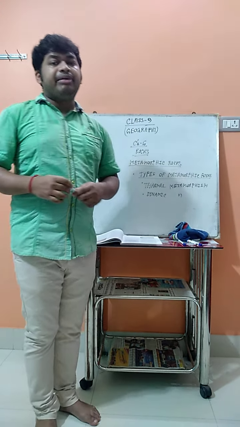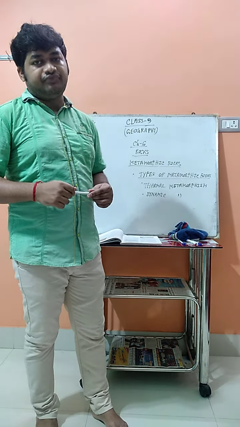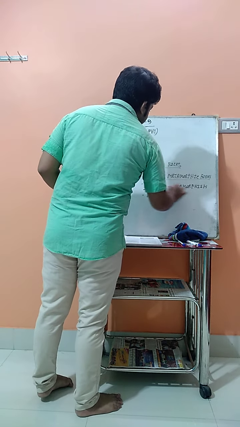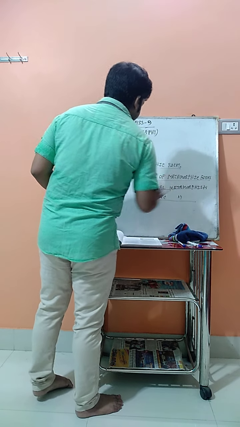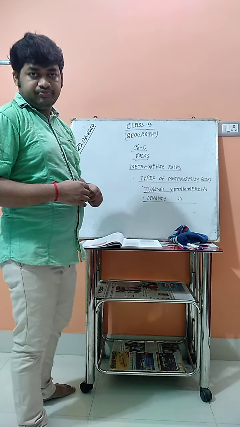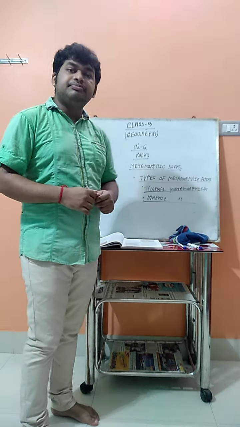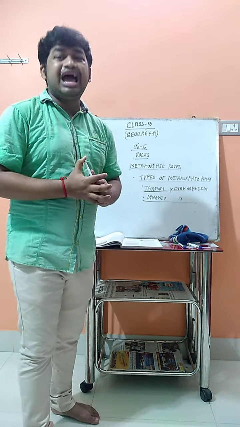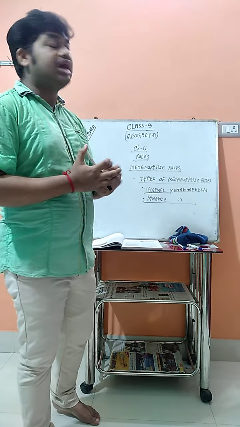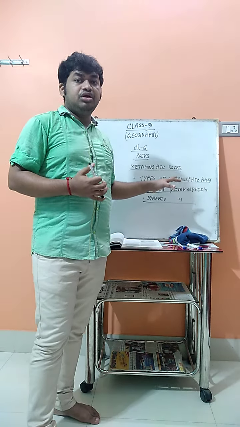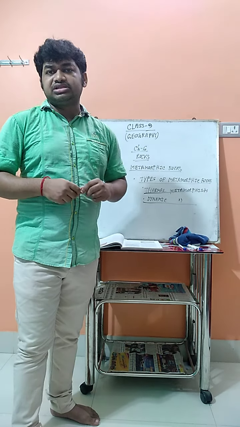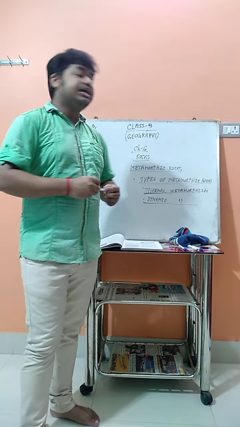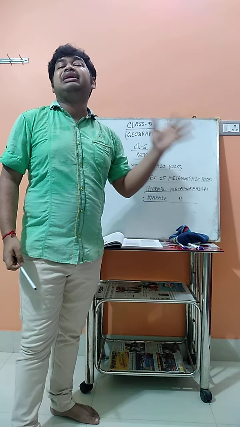Now today we discuss the different types of metamorphic rocks. Metamorphic rocks are divided into two parts. The first is thermal metamorphism and the second is dynamic metamorphism. What is thermal metamorphism? When metamorphic rocks are formed due to the huge temperature inside the earth's surface, this process of formation of metamorphic rocks is known as thermal metamorphism.